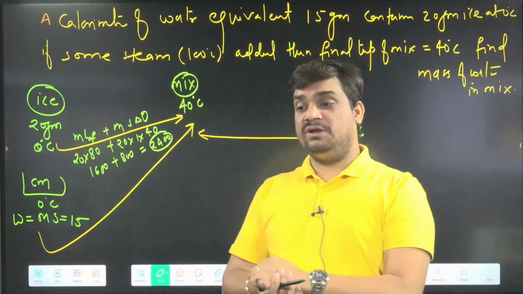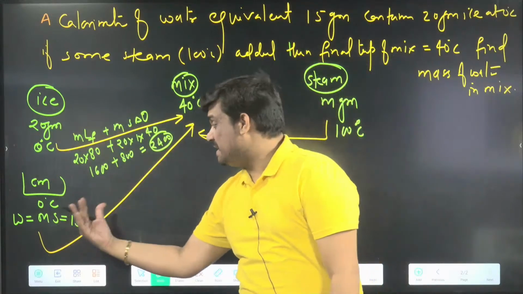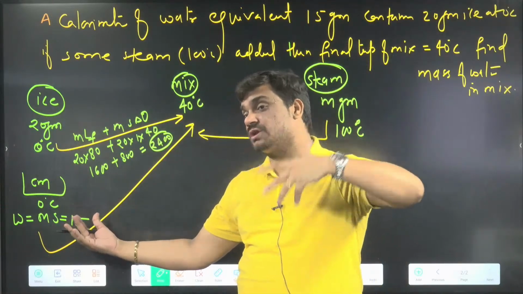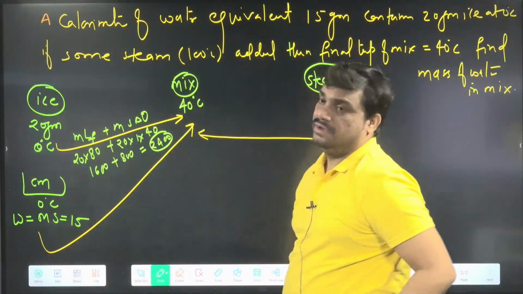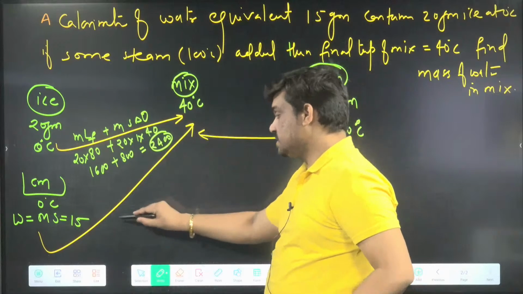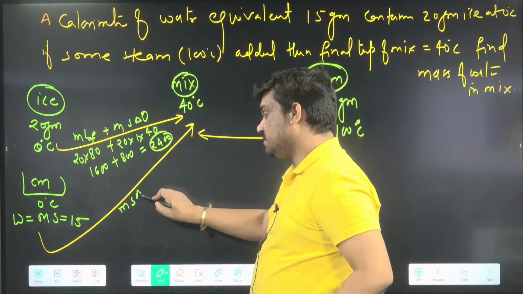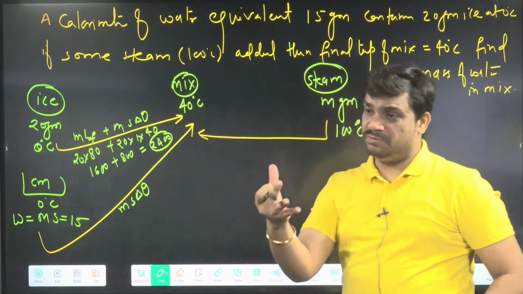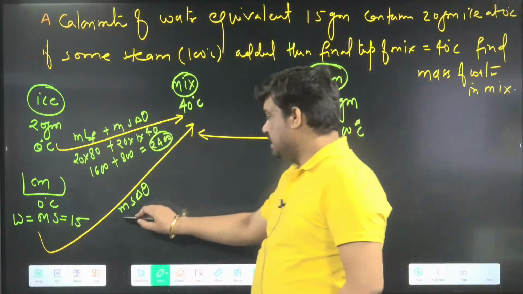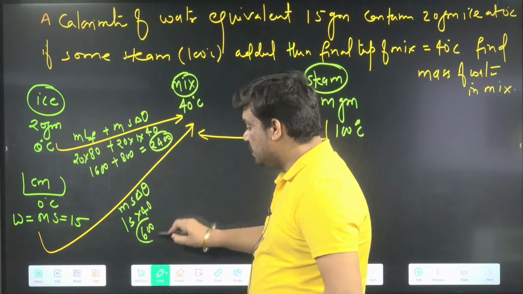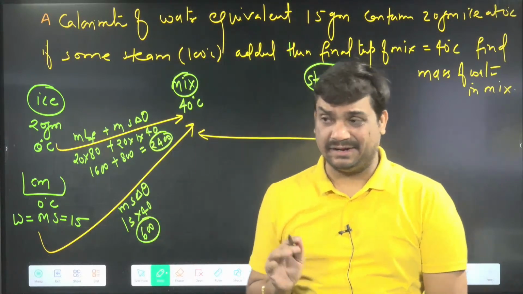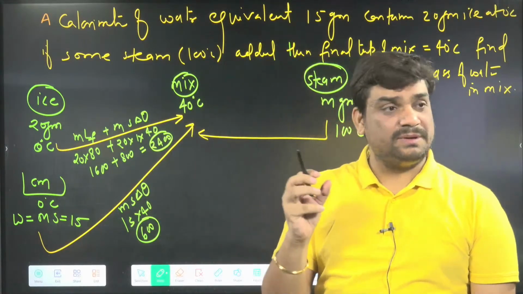Meanwhile, the calorimeter, this container, will not stay at 0 degrees Celsius. Its temperature also increases, and finally goes to 40 degrees Celsius. So this one is m s delta theta, and water equivalent numerically is the same as your m s, so that is 15 into 40. Additionally 600 calories will be taken by the container.